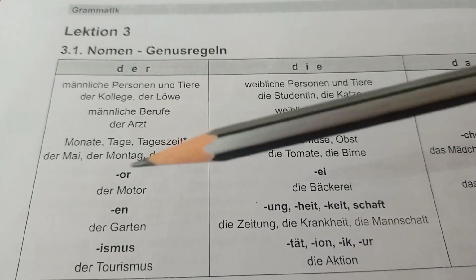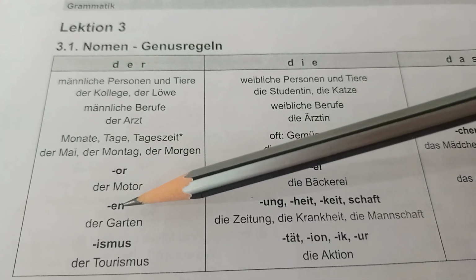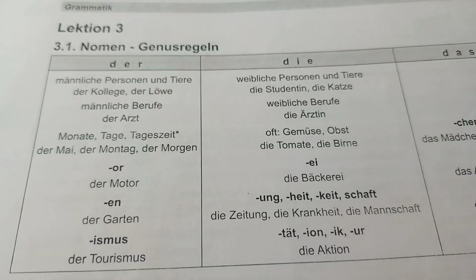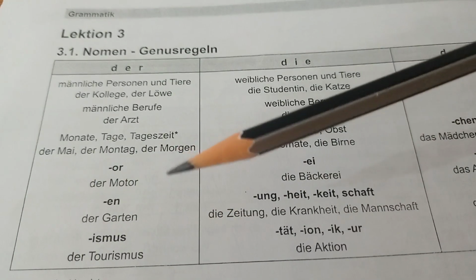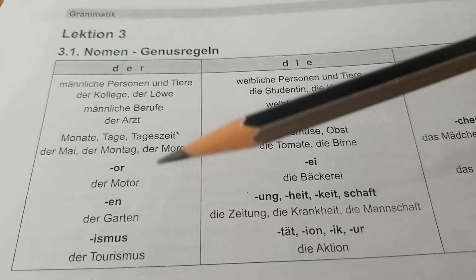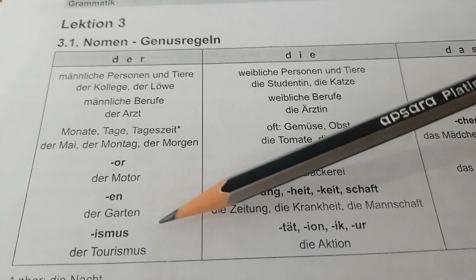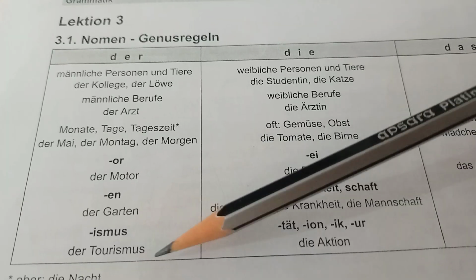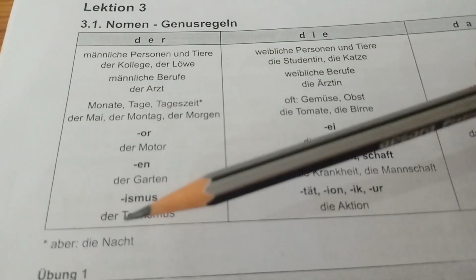If the ending is -or, der Motor. Now remember, we are all talking about nouns. Ending with -en, der Garten. Don't confuse this with verbs, because we know the infinitive form of a verb in German also ends with -en. Don't confuse; this is the noun. Der Garten, the garden. -ismus, der Tourismus, the tourism. The exception, though, is die Nacht.